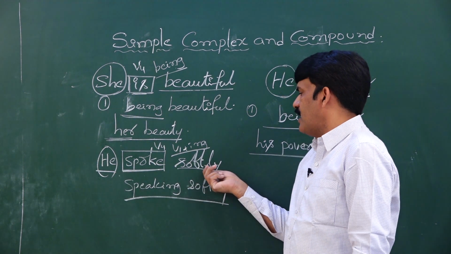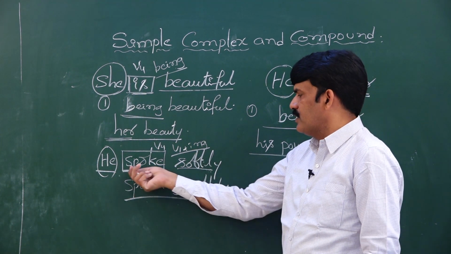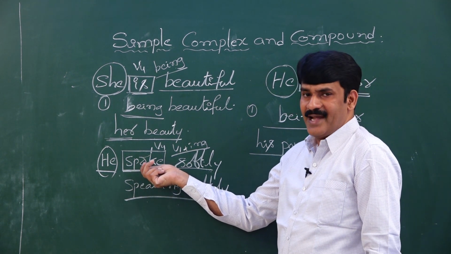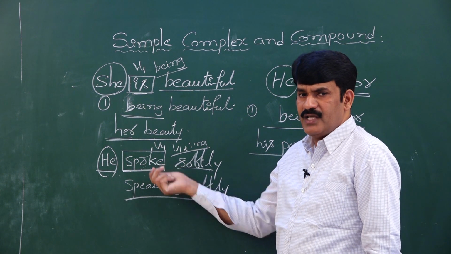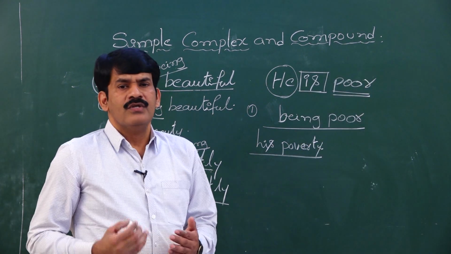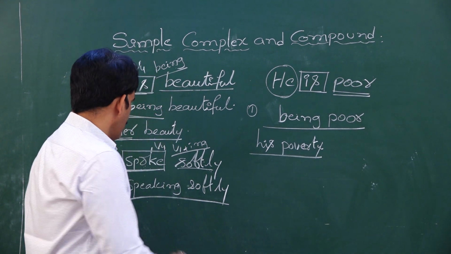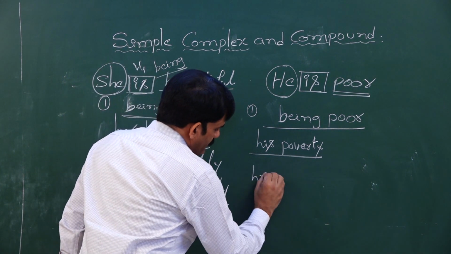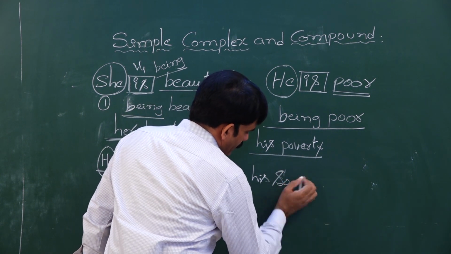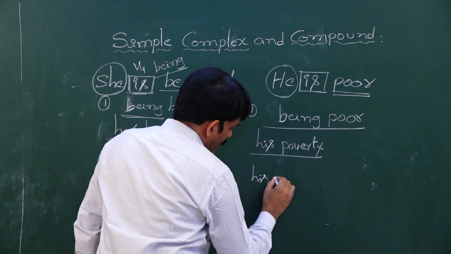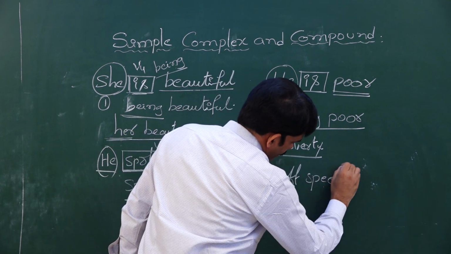So, his soft speech. Spoke is given here as an action word, so you have to write the noun form of spoke, which is speech. So the second way of writing a clause into a phrase is his soft speech.